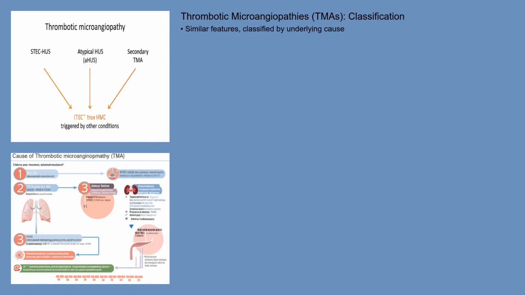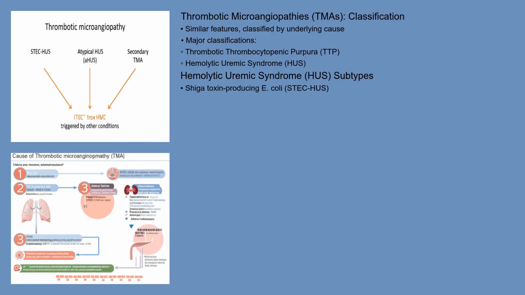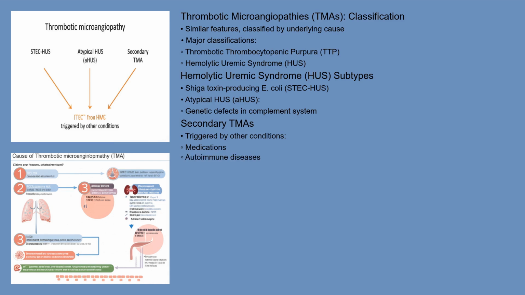While all TMAs share similar features, they're generally classified based on their underlying cause. One major classification distinguishes between thrombotic thrombocytopenic purpura, or TTP, often caused by ADAMTS13 deficiency, and hemolytic uremic syndrome, or HUS. HUS is further divided into STEC-HUS, associated with Shiga toxin-producing E. coli infections, and atypical HUS, or aHUS, which is often caused by genetic defects in the complement system, a part of the immune system. Secondary TMAs are those triggered by other conditions, such as medications, autoimmune diseases, pregnancy, or transplantation. Accurate classification is vital as it influences treatment strategies.